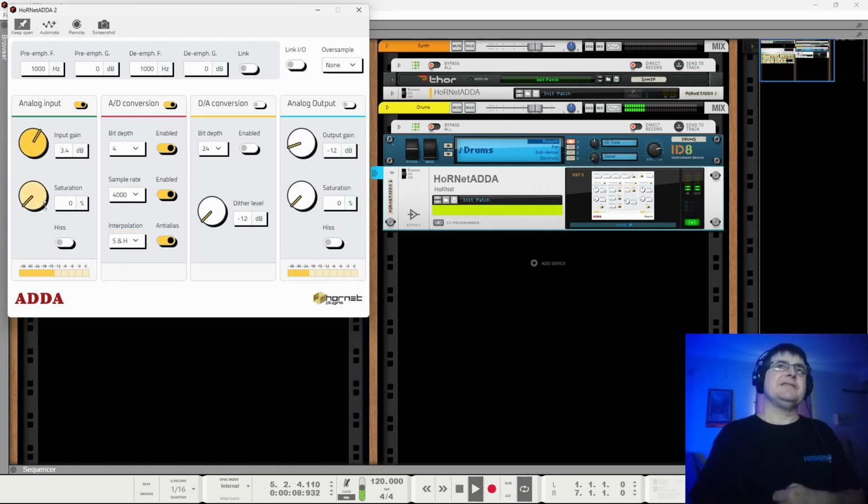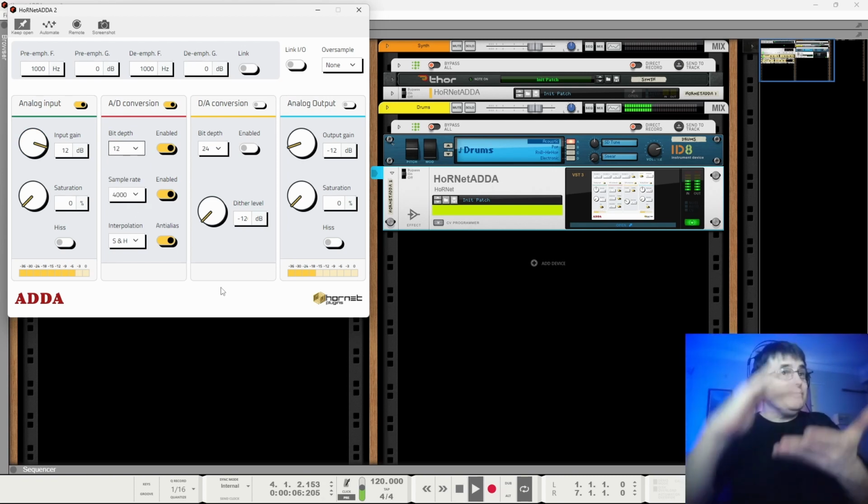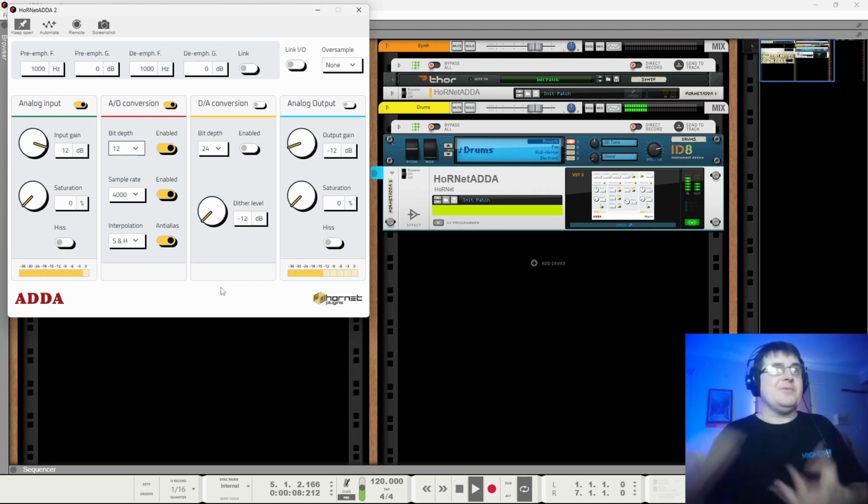If we back off this level, hear how it just becomes more and more noise? We lose definition. And if we drive too hard, we actually start to get the sound we were after back again. So bit depth really is just volume range. How much of that can we handle?